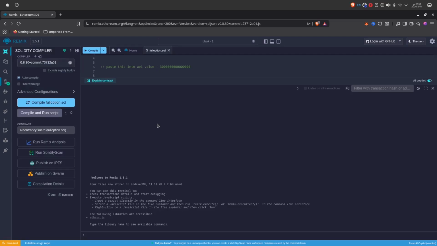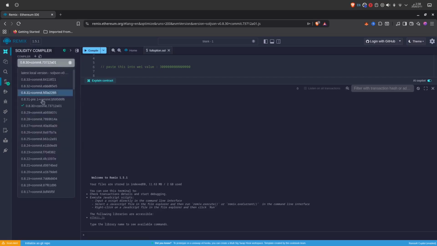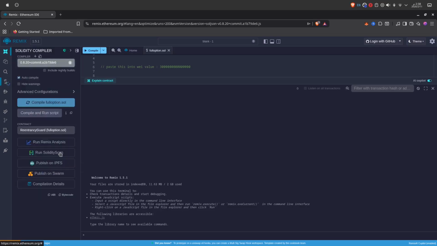You must match your compiler version to the version written inside your contract. If they don't align, your transaction fails. It's like putting diesel in a Ferrari. Set your compiler to 0.8.20. Stable, modern, compatible. Now click Compile Vanguard.sol.